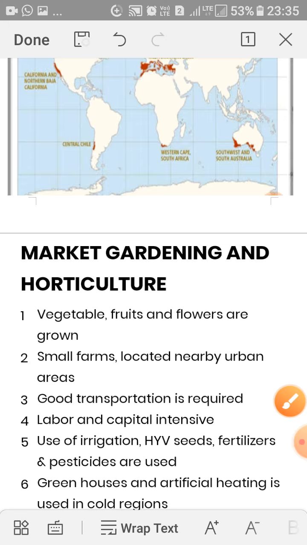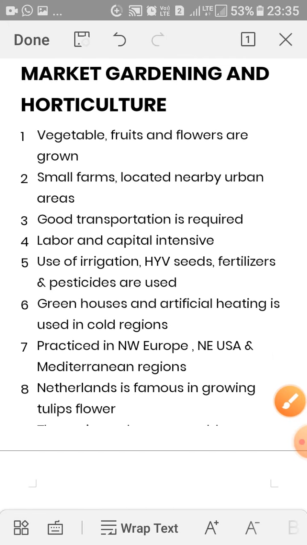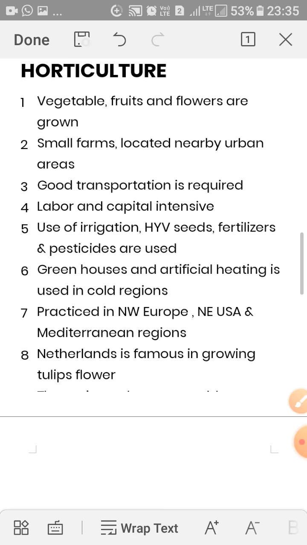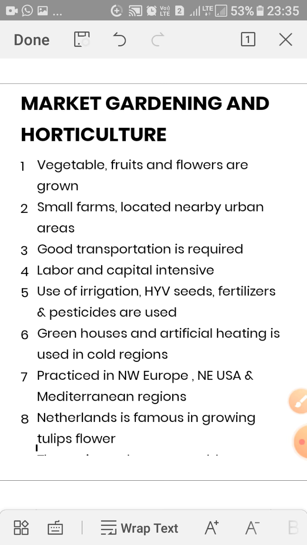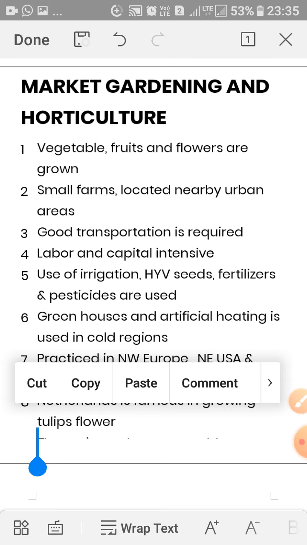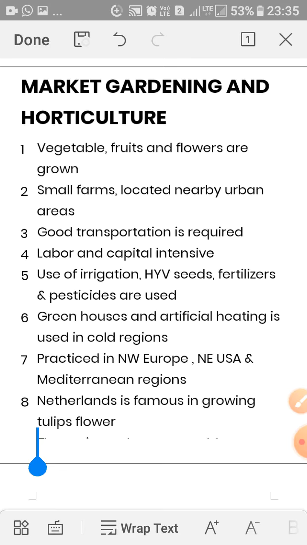Next is market gardening and horticulture. Basically, market gardening and horticulture means the production of fruits, vegetables and flowers. The farms are comparatively small in comparison to other kinds of farming and are located near the urban area. That's why this is called market gardening, because the gardening is done according to the demand of the urban areas.